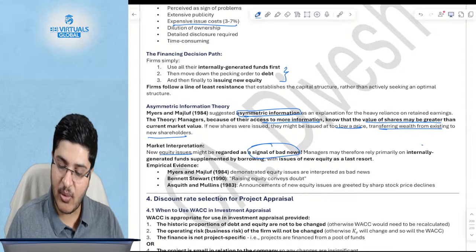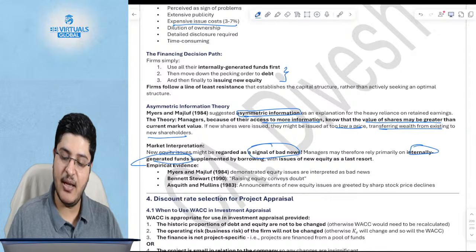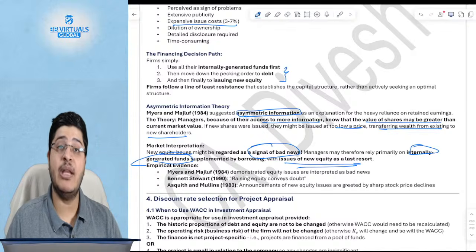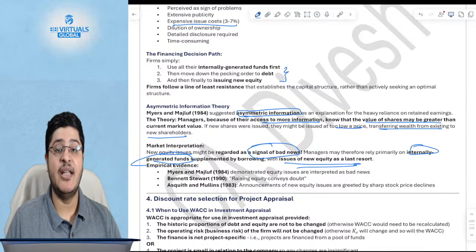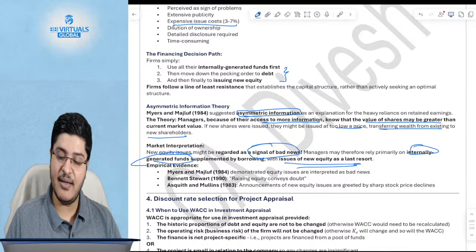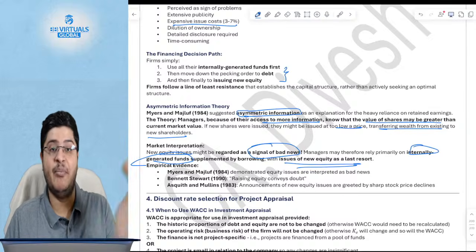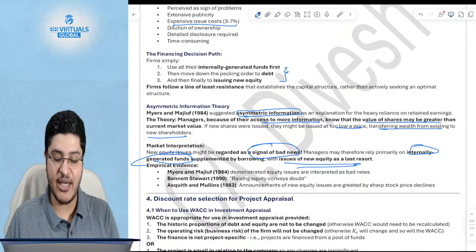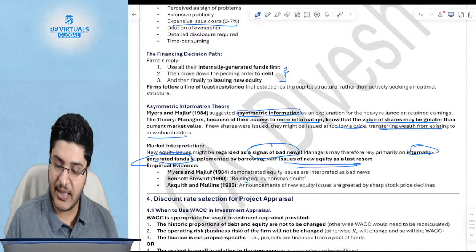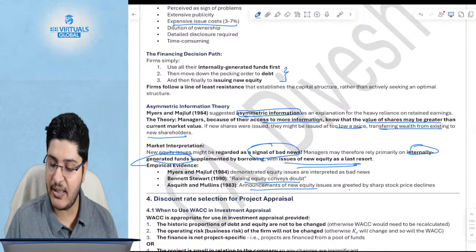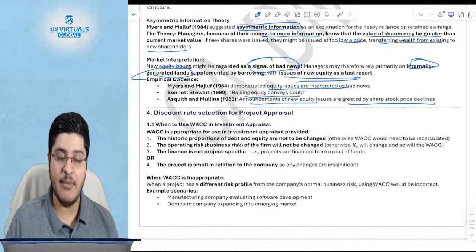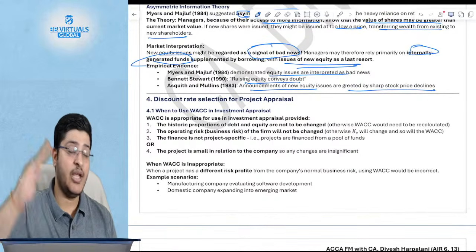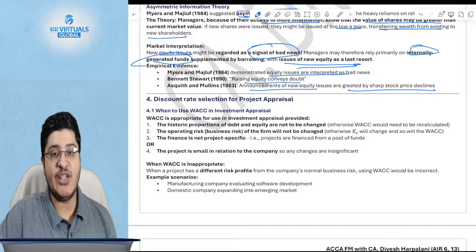So effectively you will say, I'll first use my internally generated funds, and only then go for new equity as a last resort, because whenever I go for new equity, my shareholders will think that the current price is too high compared to the ideal value. So they will reduce the share value. Raising equity conveys doubt. Announcements of new equity shares are greeted by sharp stock price declines, which demonstrates that equity issues are interpreted as bad news. So this is one more reason to keep new equity issues towards the end.